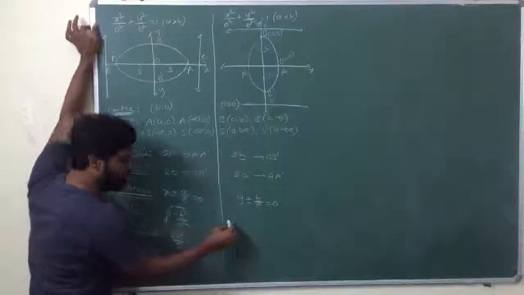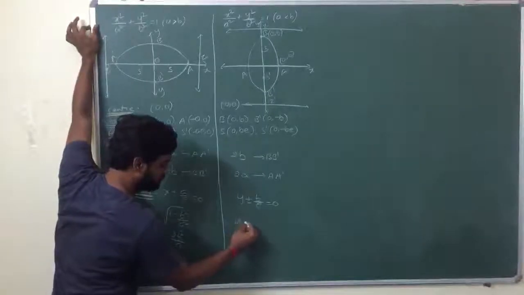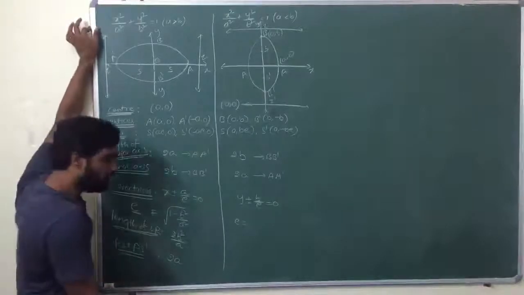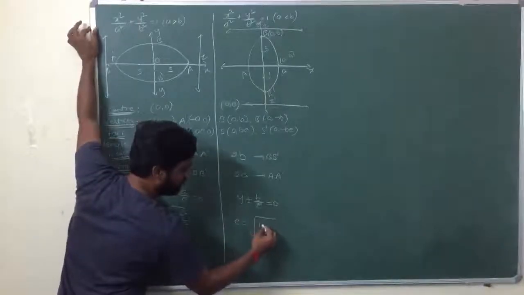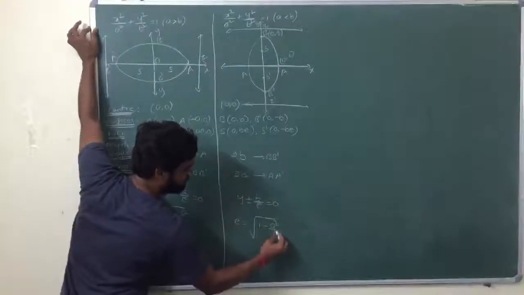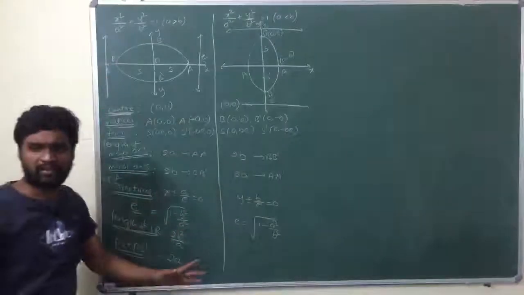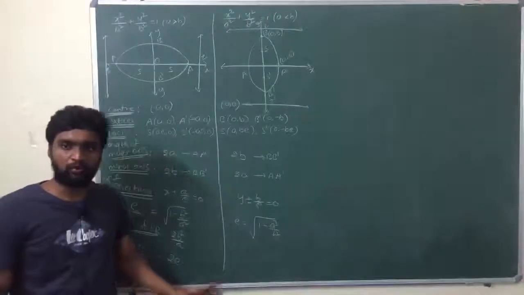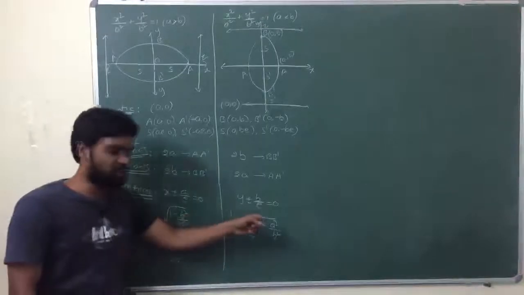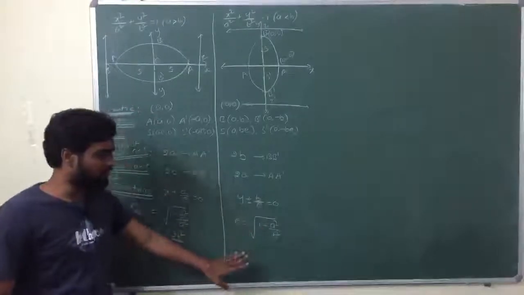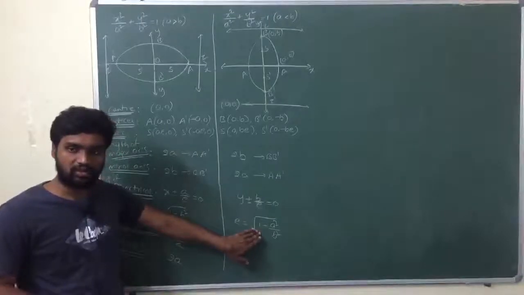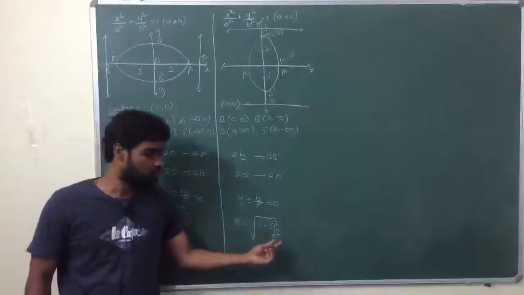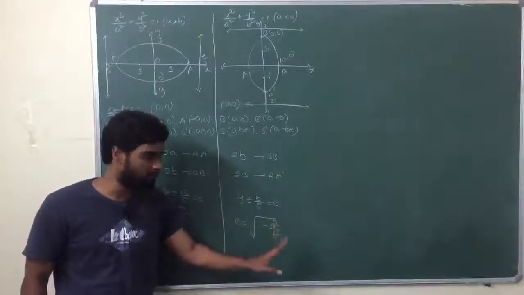Next, value of e, this should be done carefully. In one case e is equal to under root 1 minus b square by a square, and in the other e is equal to under root 1 minus a square by b square. If there is confusion about where we get b by a and where a by b: inside the square root we have 1 minus something, and the value inside the square root should always be positive, right?